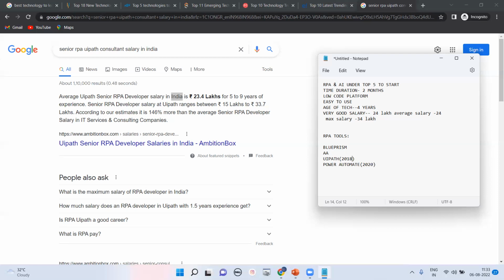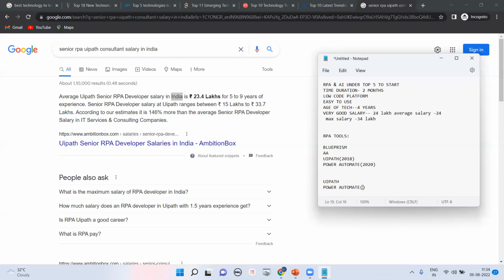But if you ask what the popularity of these RPA tools is as per market share and adoption, and which is the best tool to start a career right now, we'll discuss everything through Google Trends. UiPath is the best tool, and we'll discuss why. After that, the next tool I will say is Power Automate. Power Automate is a totally new tool from Microsoft. Its previous name was Softomotive, and it has been getting popularity only in the last 1 year.